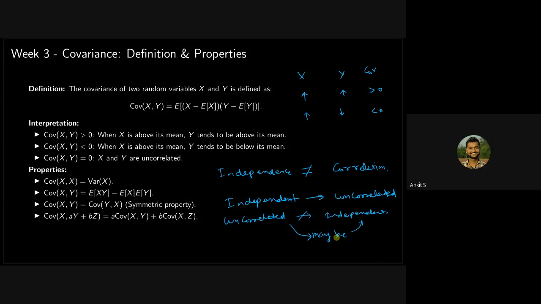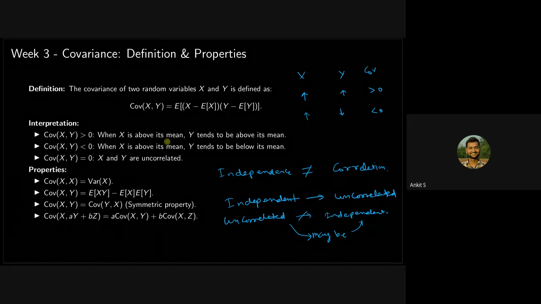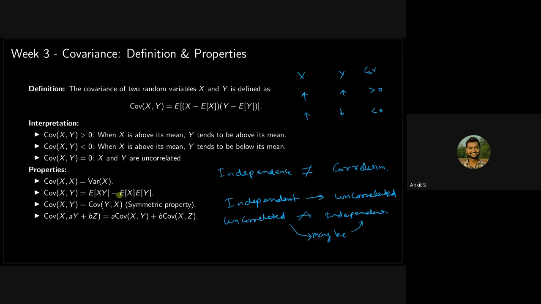Yeah, that's right. So apart from this, there are some more properties of covariance. If you take the covariance of the same random variable with itself, you just put x in place of y. So it will become expected value of x minus expected value of x, whole squared. So it will become variance of x, right? Covariance of x comma y is equal to expected value of xy minus this. So this will be very important when solving problems.